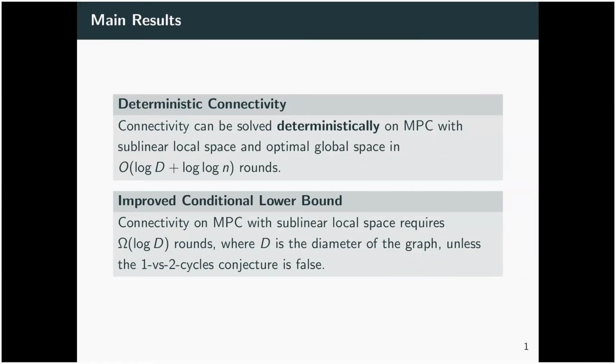Our main result is a deterministic connectivity algorithm that uses optimal global space and has round complexity equal to the current state of the art. We also provide a conditional lower bound for the connectivity problem. We show that it requires big omega of log of the diameter rounds, unless a very popular and widely believed conjecture turns out to be false. So now I'm going to explain the model and give us all the context we need to understand these results.